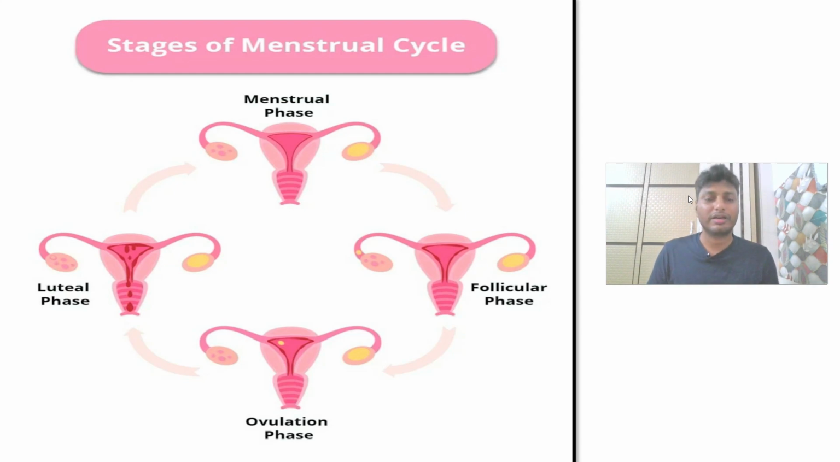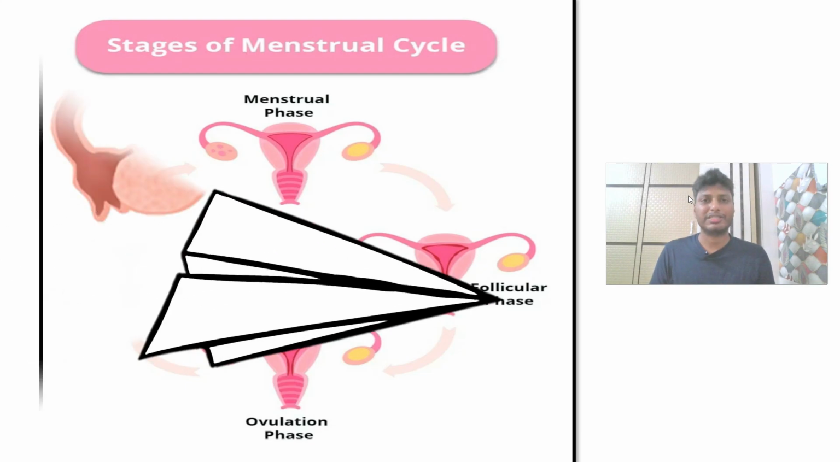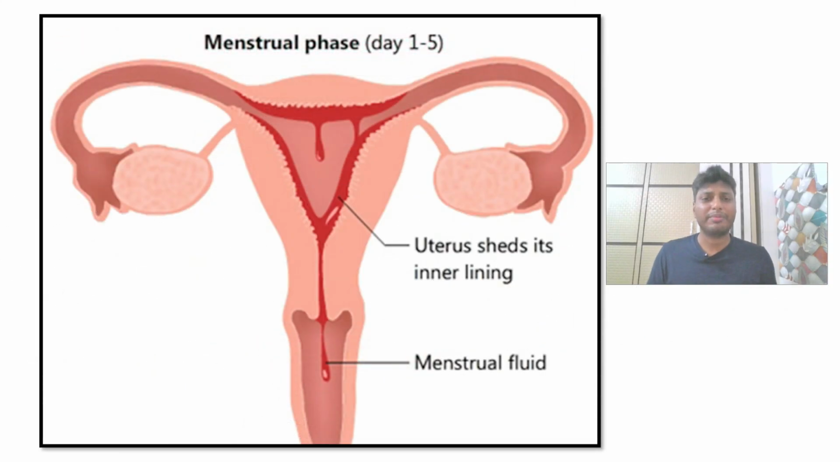The ovulatory phase occurs on the 14th day. That means it occurs for only a single day, dear students. And the fourth phase, the luteal phase, starts on the 15th day and continues till the 28th day of the menstrual cycle. Now let us understand one by one what exactly occurs in each of these phases.